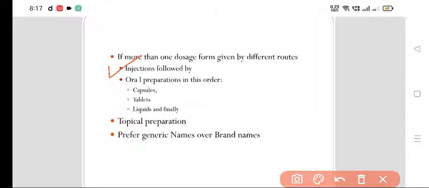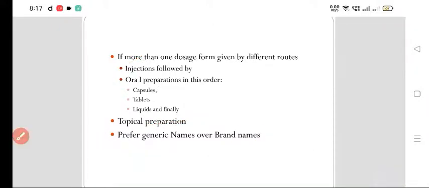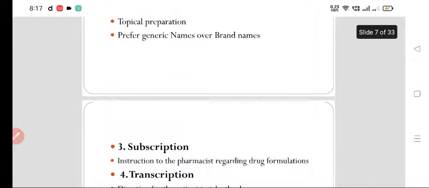So this is the sequence you have to maintain while writing more than one dosage form. First the injections, then the oral preparations: in the oral preparations, first capsule, then tablet, then liquids, and then topical preparations. And in all these cases, you have to prefer the generic names over the brand names. No one does, but you have to follow this.